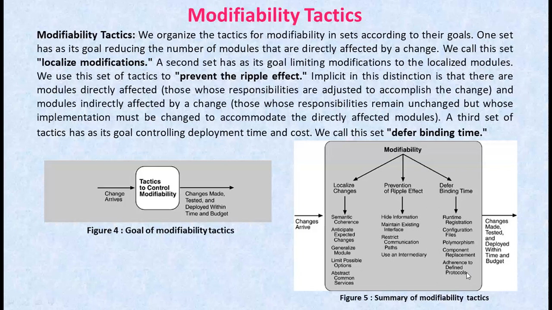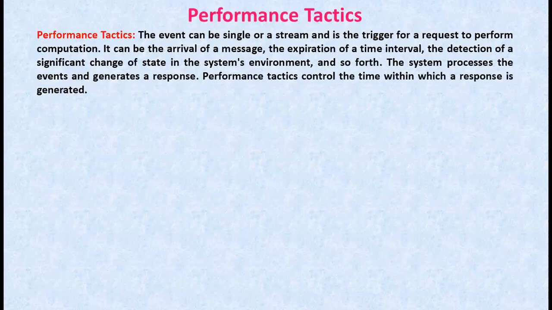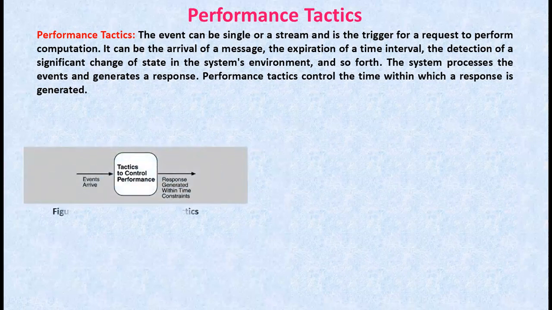Now, coming to the third tactics, that is performance tactics. Here performance tactics control the time within which the response is generated, and the goal of the performance tactics is shown in this particular figure 6. After an event arrives, either the system is processing the event or the processing is blocked for some response. This leads to two basic contributions to the response time: one is resource consumption and the other is block time.